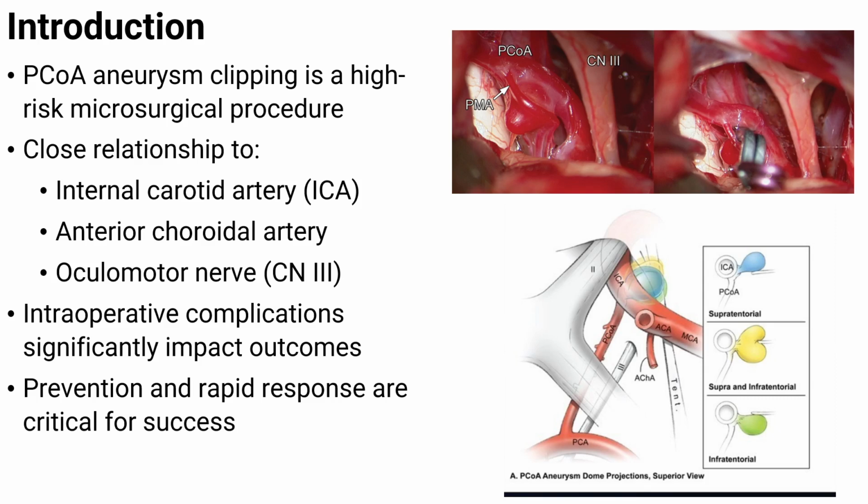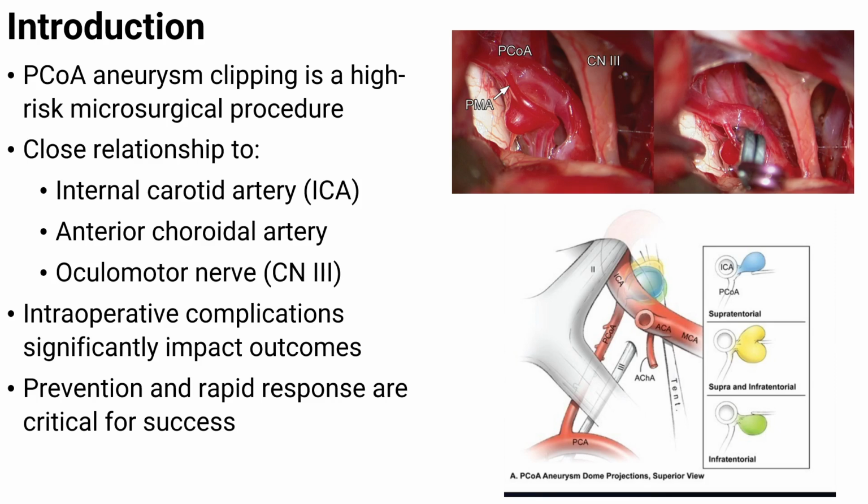Posterior communicating artery aneurysm clipping is a high-risk microsurgical procedure because the aneurysm lies close to critical structures such as the internal carotid artery, the anterior choroidal artery, and the oculomotor nerve. Even small surgical errors in this region may cause vascular injury or neurological deficits. There is little room for error.